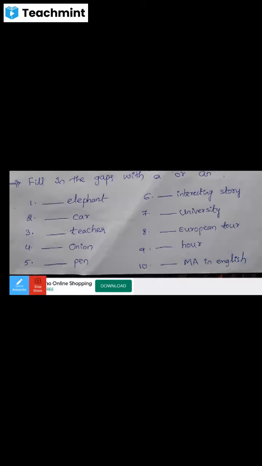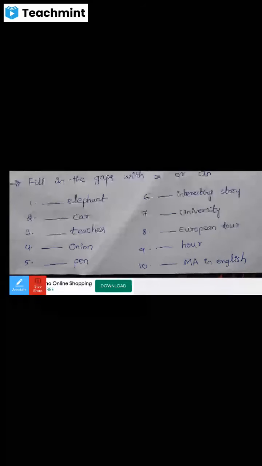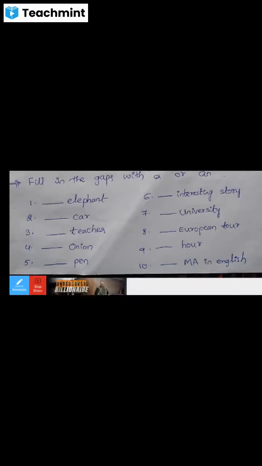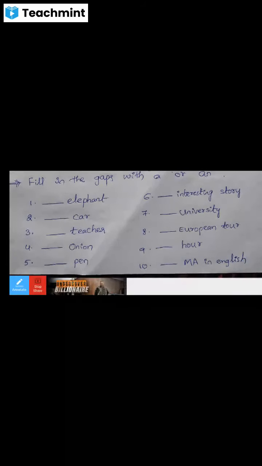Teacher: ta is a consonant sound, so we can use a. The fourth one, onion: the word onion begins with a vowel sound, that's why we can use an onion. The fifth one, the word pen, begins with a consonant sound, so we can use a pen.